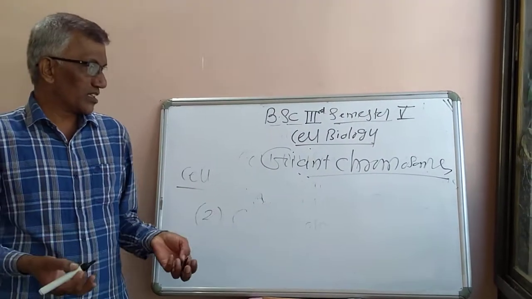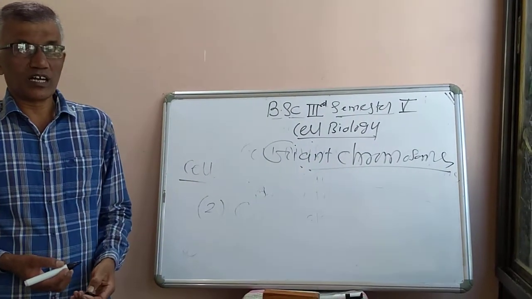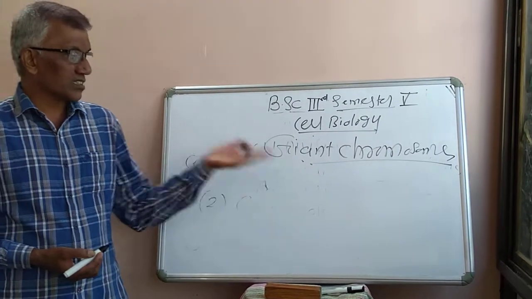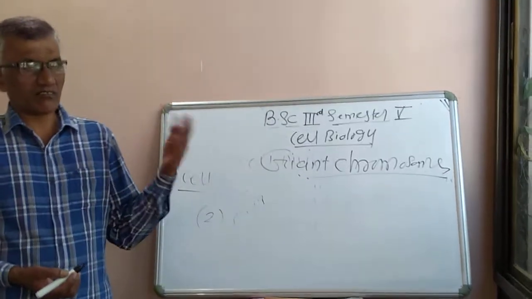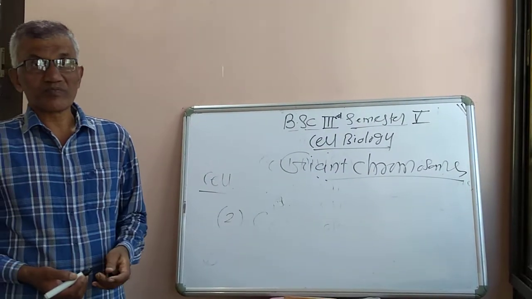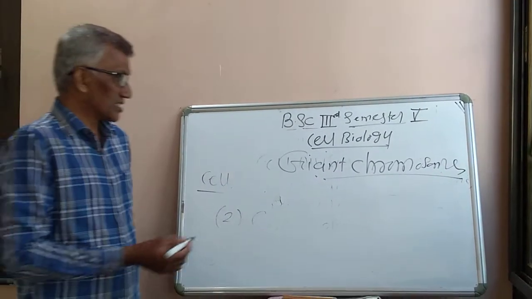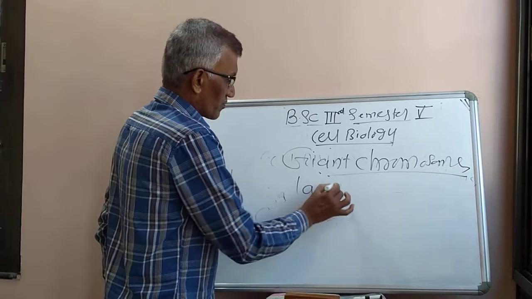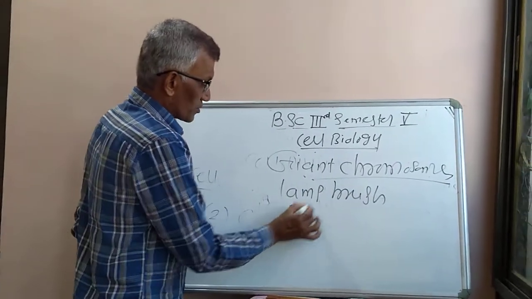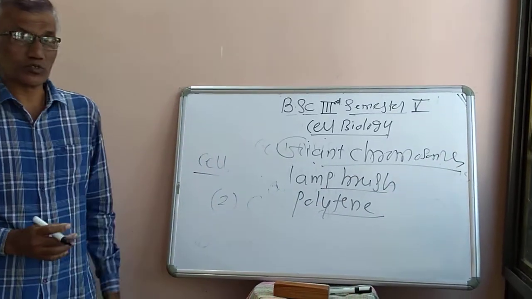Before going further, we have already discussed what is meant by giant chromosomes. These are special types of chromosomes which are present in certain larvae of insects. There are certain organisms in which we will find such special types of chromosomes. There are 2 types of giant chromosomes, that is lampbrush chromosomes and polytene chromosomes.